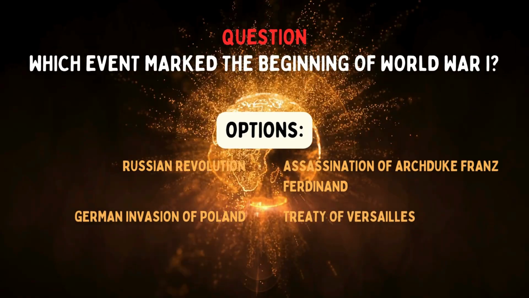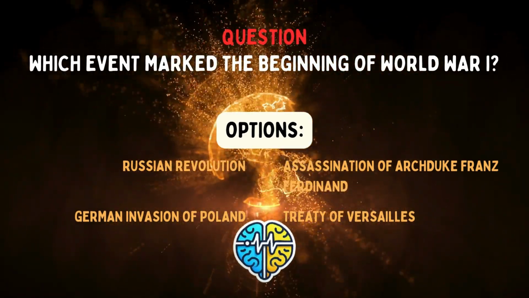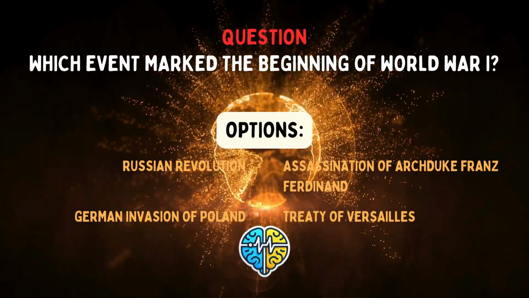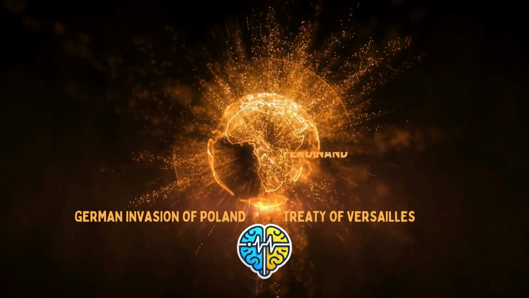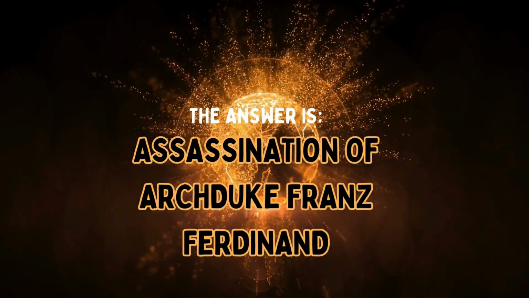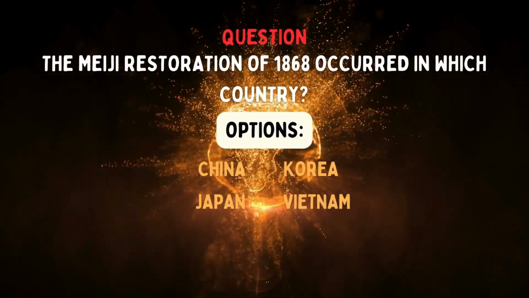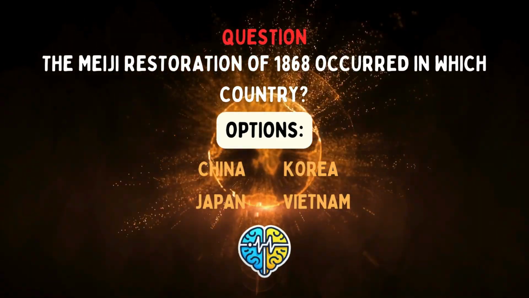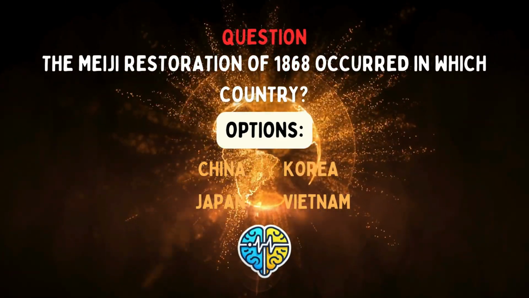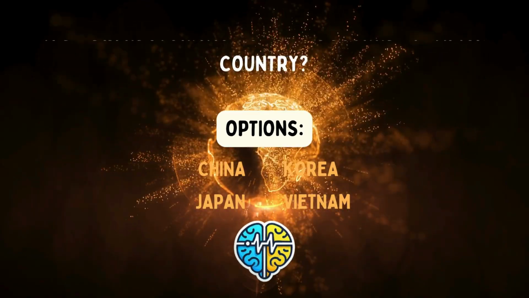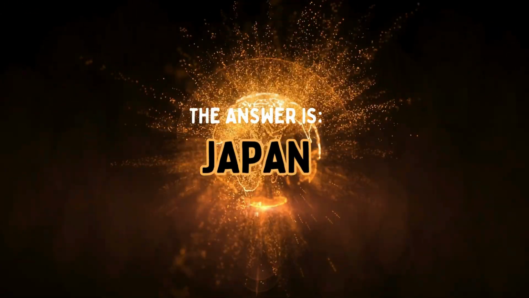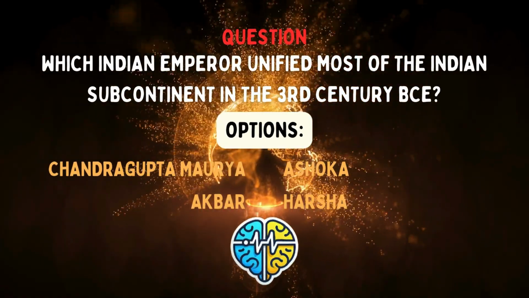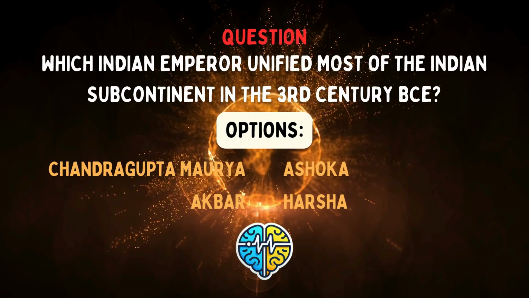Which event marked the beginning of World War I? The Meiji Restoration of 1868 occurred in which country? Which Indian emperor unified most of the Indian subcontinent in the 3rd century BCE?